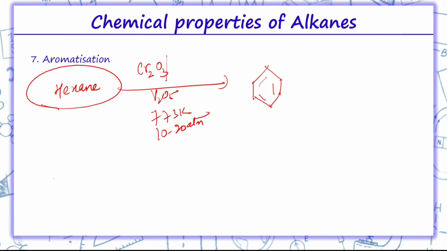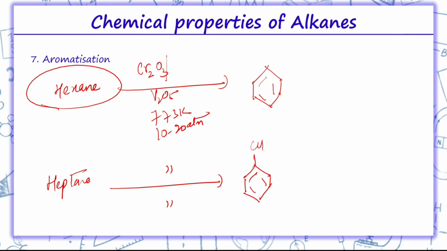Let us suppose in a question we are provided with heptane and all these same conditions are given. In that case the product comes out to be toluene, because aromatization means the formation of aromatic compounds. With 6 carbons we will get benzene, but if we have 7 carbons we will get toluene.